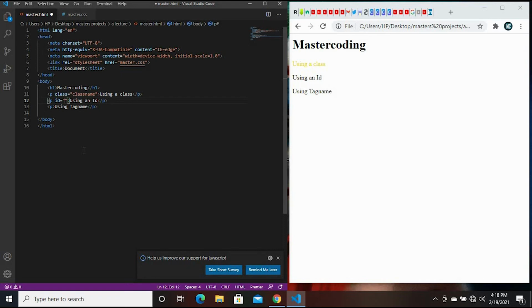The ID also is used for naming a tag. But the difference between a class and an ID is that with a class, you can use this class name to name several other tags. But for ID, let's name this ID name.